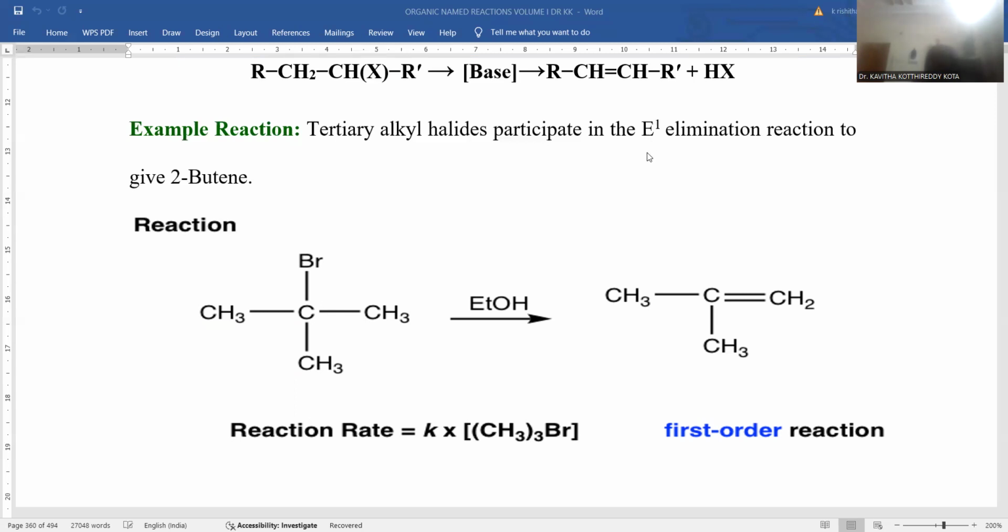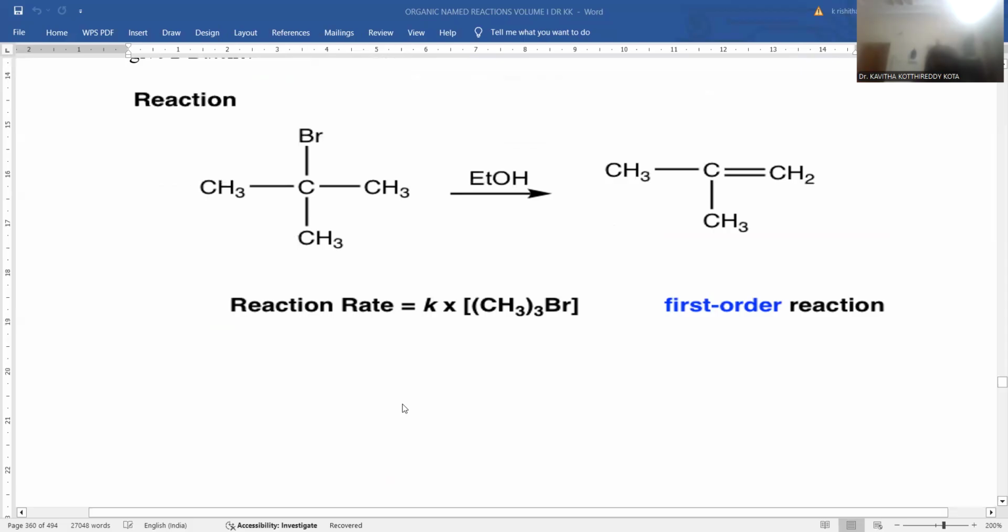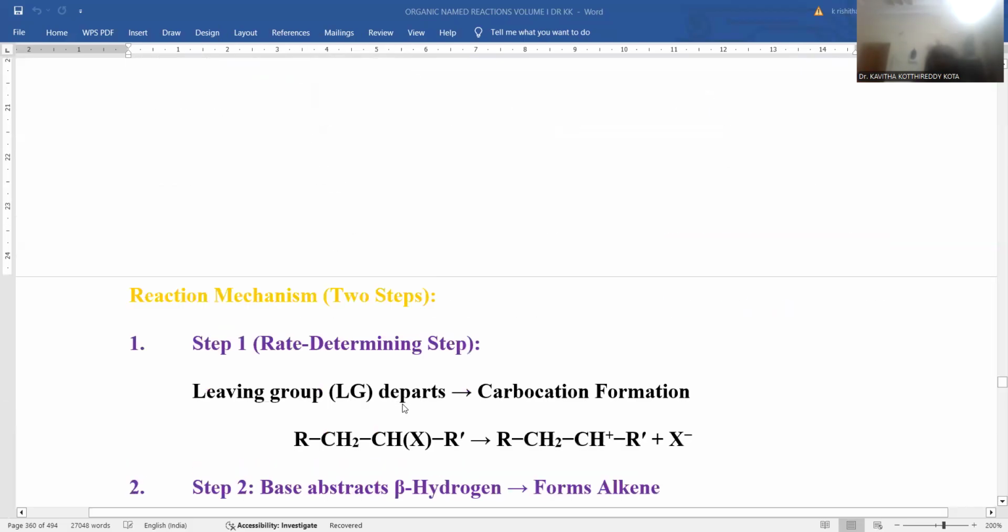That's the reason why one is manifested for first order kinetics, and it is a unimolecular reaction. Right, rate of the reaction is equal to k into (CH3)3CBr. So here k denotes the rate constant, and (CH3)3CBr is the alkyl halide whose concentration is the ultimate determinant for the speed of the reaction.